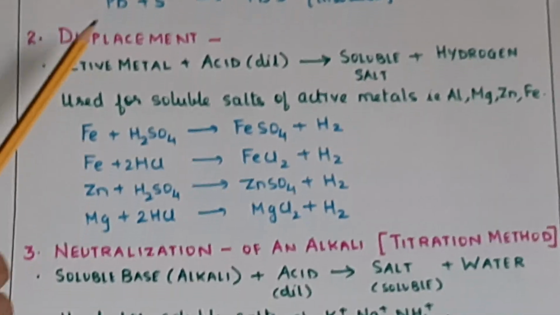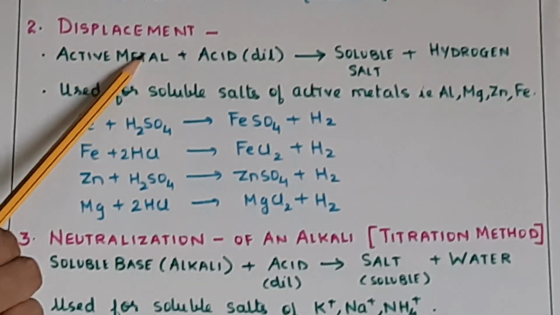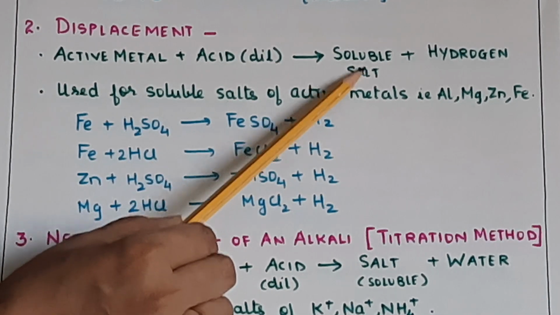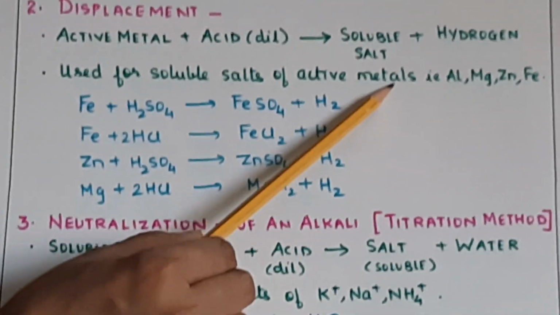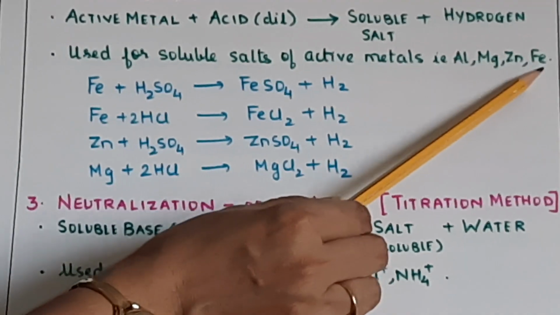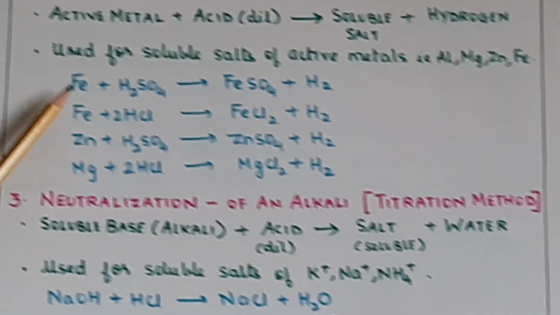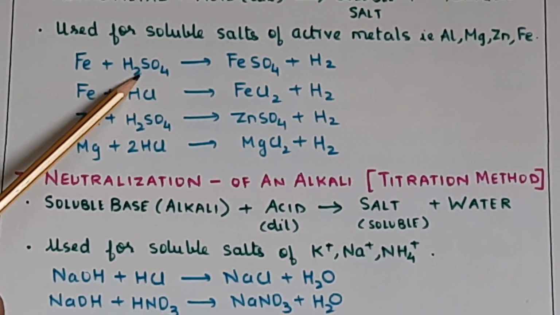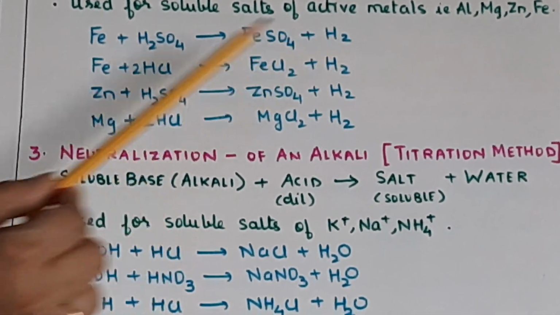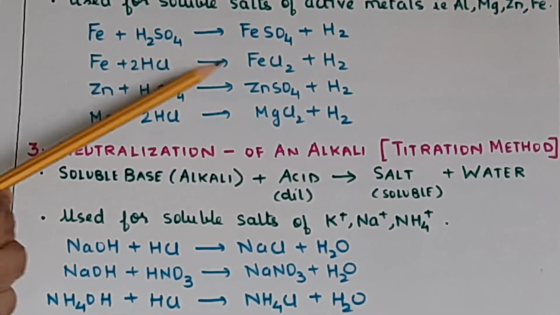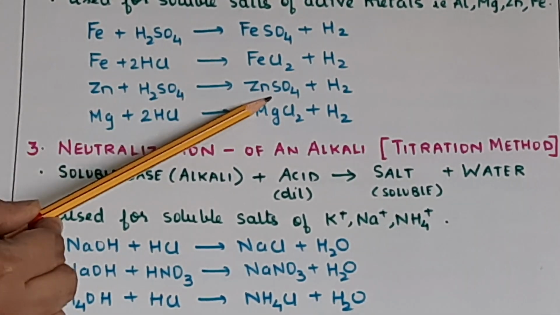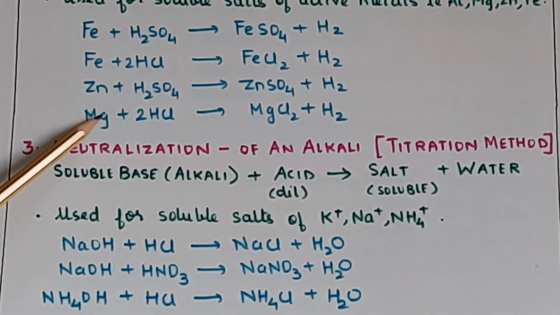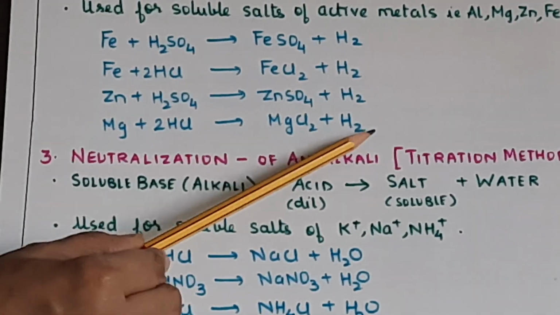Now second method is displacement. So active metal plus dilute acid will give you soluble salt plus hydrogen. This is used for the soluble salts of active metals like Al, Mg, Zn and Fe. So the equations: Fe plus H2SO4 will give FeSO4 plus H2. Fe plus 2HCl will give you FeCl2 plus H2. Zn plus H2SO4 will give you ZnSO4 plus H2. Mg plus 2HCl will give you MgCl2 plus H2.